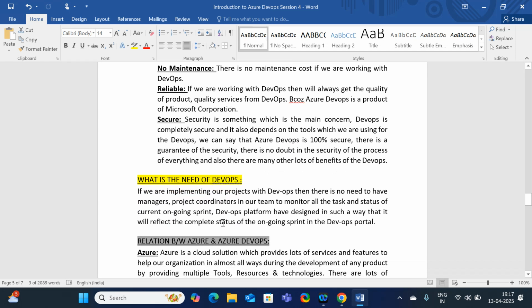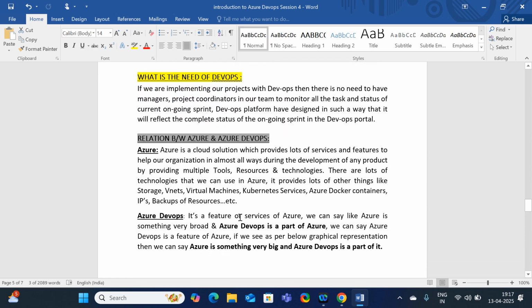There are a lot of things which we need to consider when we consider DevOps. And here, what is the relationship between Azure and Azure DevOps? Just please understand, Azure is a cloud solution which provides a lot of services and features to help our organization in almost all ways during the deployment of any product. Whatever services you want to create, you will be able to create in Azure only.